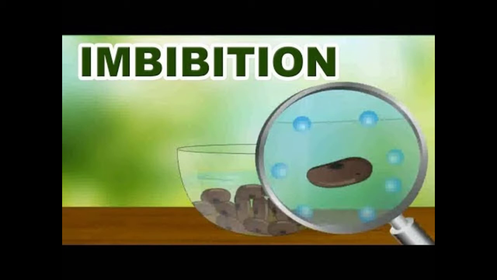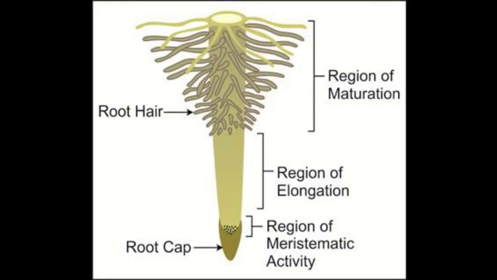Root hair, that is water absorbing unit. There are millions of root hairs on the tip of the root which absorb water and minerals by diffusion. Root hairs are thin-walled, slender extensions of epidermal cells that increase the surface area of absorption.